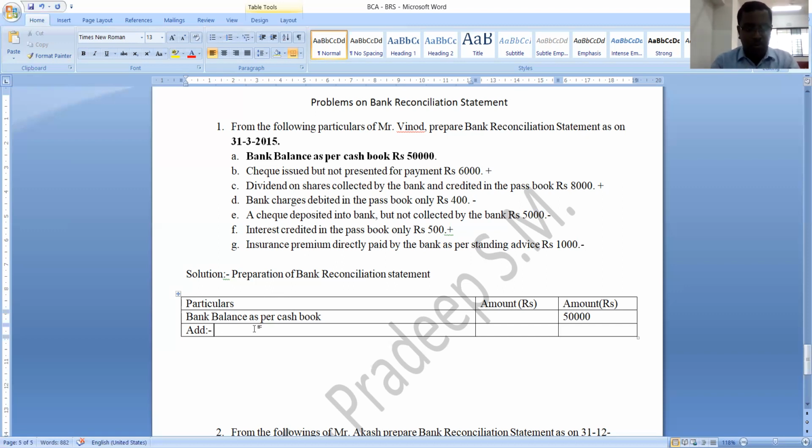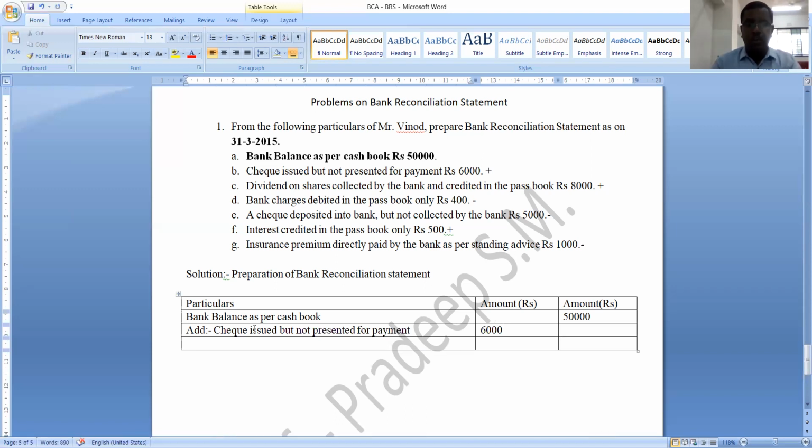Second one, check issued but not presented for payment. How much is it? You should write the amount in the inner column. Only the beginning figure should be written in the outer column. Okay, what is the next transaction that we need to add?